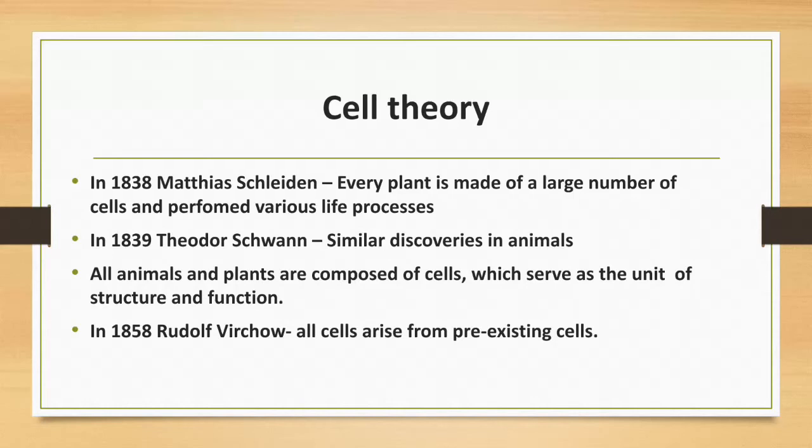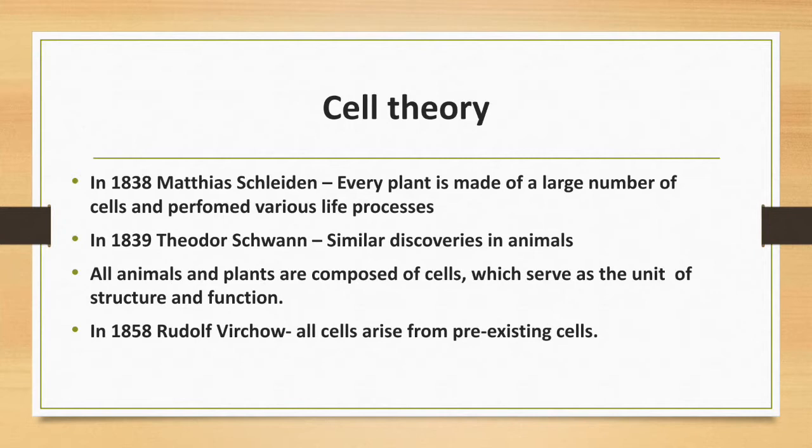Cell theory. In 1838, Matthias Schleiden, the German botanist, said that every plant is made up of a large number of cells. That is, the plant is made up of a number of cells and each cell performs the activity.